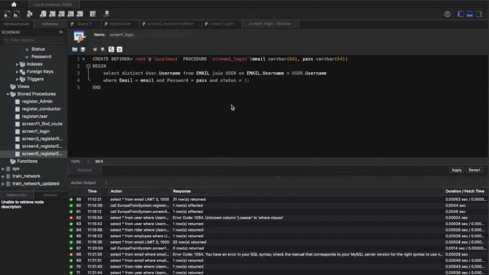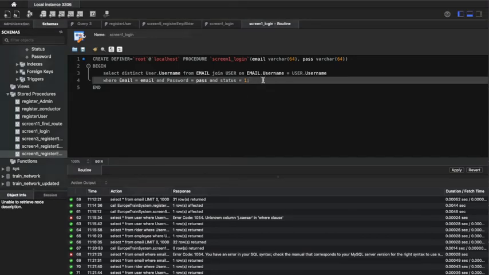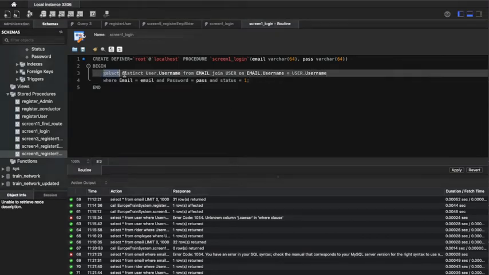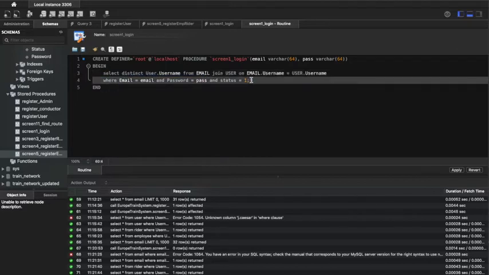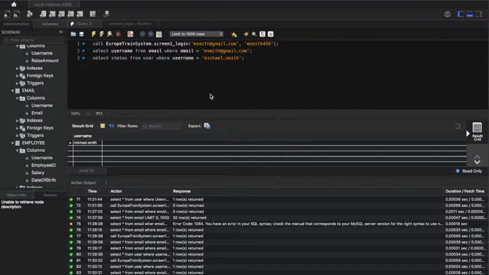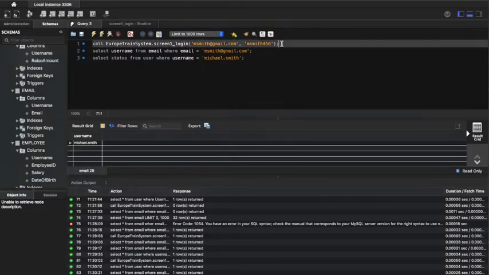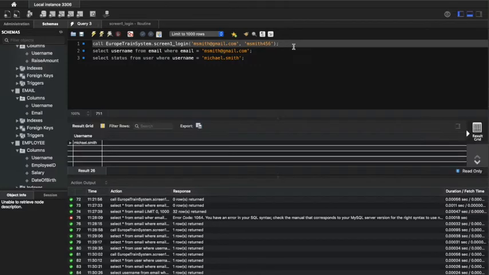To verify, the screen 1 login procedure would return the distinct username if in fact the user was able to log in successfully. I'm going to be doing task 4, where we'll be logging in msmith@gmail.com email user and with the password msmith456. So if we do this, it works properly because the way we designed the procedure of logging in, if it's a successful login, we would return the username. And as we can see, Michael Smith is returned.